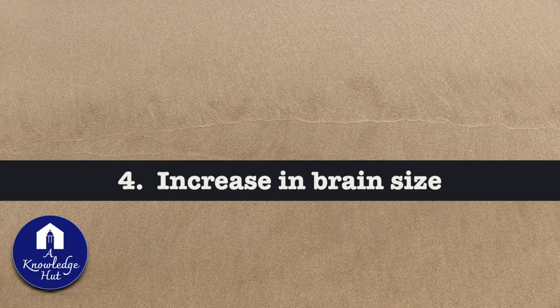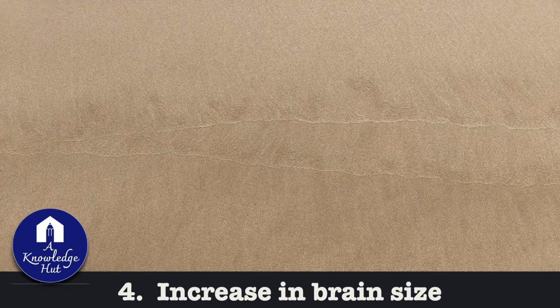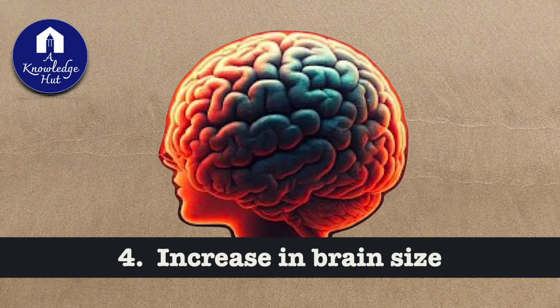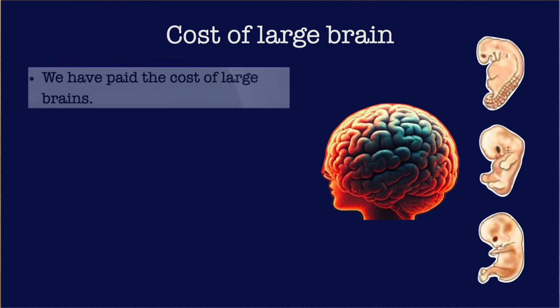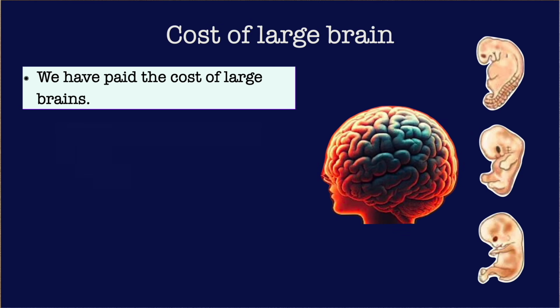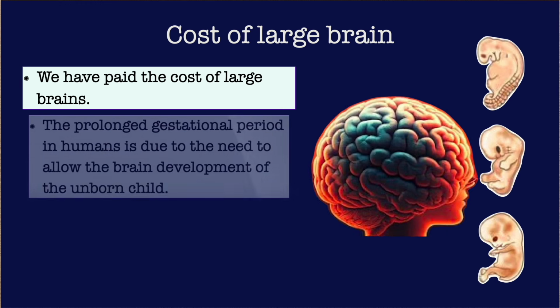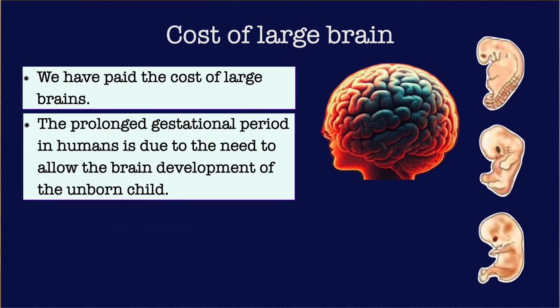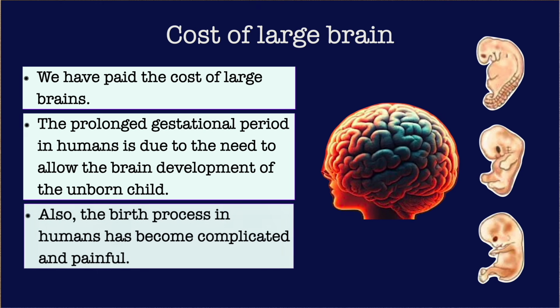Bipedalism, control of fire, and tool use were the foundational work for human evolution. The growth of the human brain hastened this process. We have paid the cost of large brains. The prolonged gestational period in humans is due to the need to allow the brain development of the unborn child. Also, childbirth in humans has become complicated and painful.